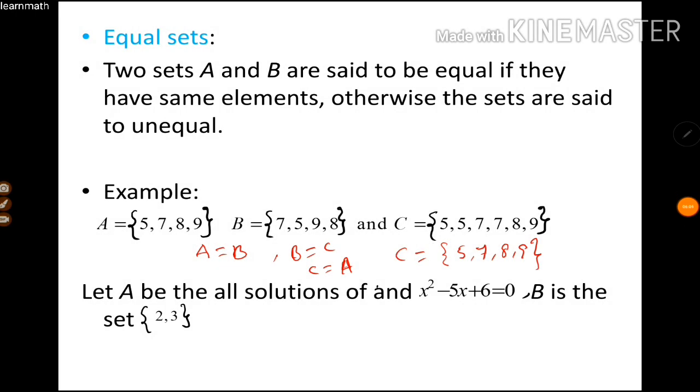Now the next one is, let A be the set of all solutions of x² − 5x + 6 = 0 and B is the set {2, 3}. Now the set A is {x such that x² − 5x + 6 = 0}. If you solve x² − 5x + 6 = 0, the solutions of this equation are 2, 3. So A = {2, 3}, which is equal to set B. So this implies A = B. Both sets are equal.